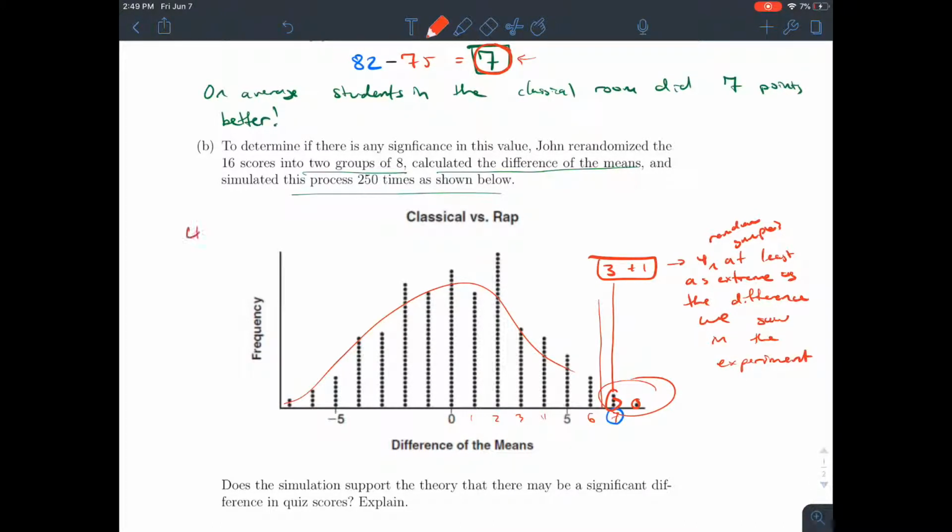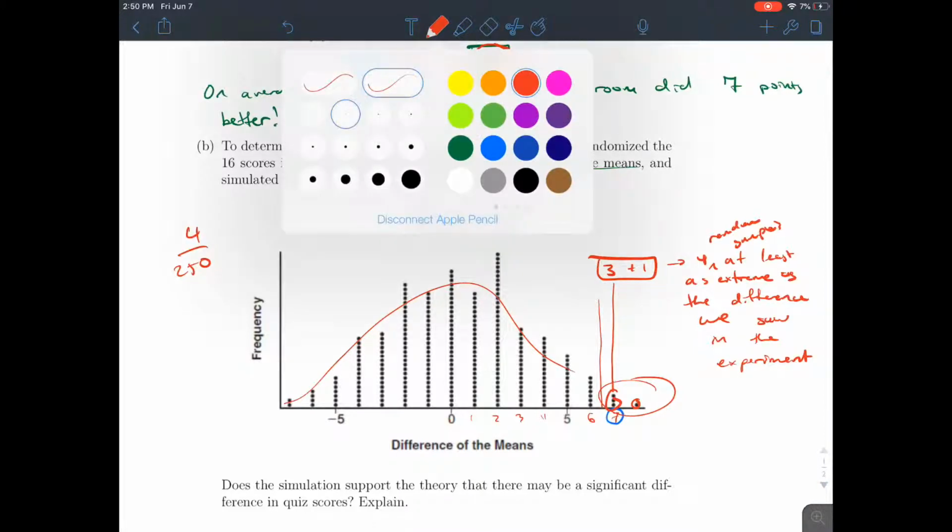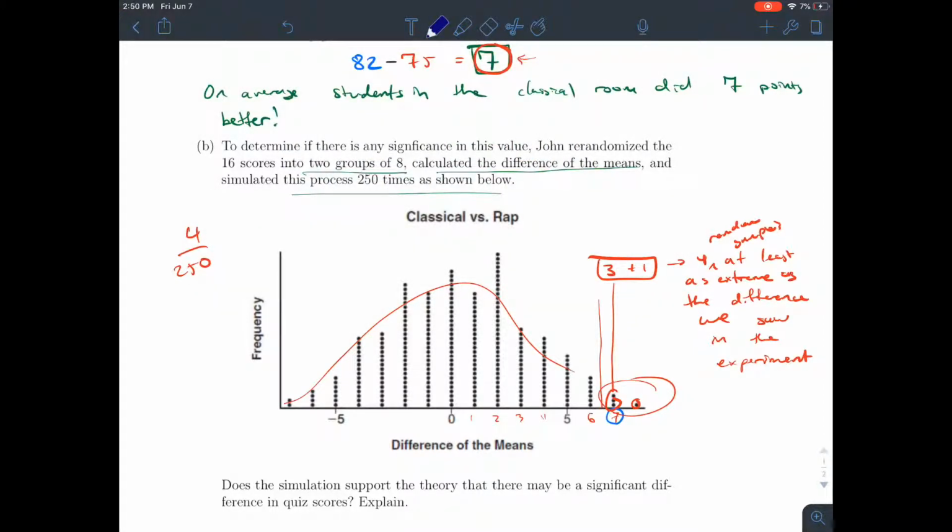But it was 4 out of 250. So it'd be better to think about this as a percent. So it looks like 4 out of 250, using my calculator, is equivalent to 0.016, which would be 1.6%. So we only see a difference in the random groups